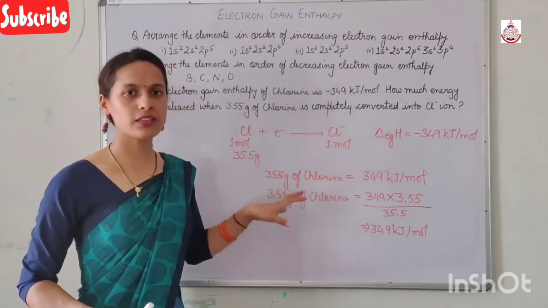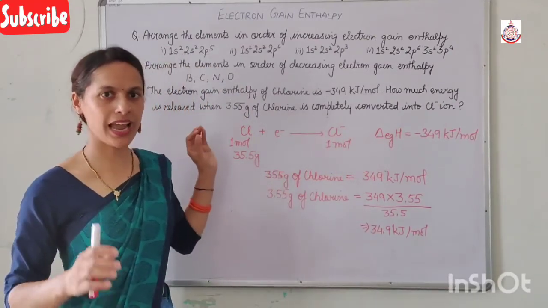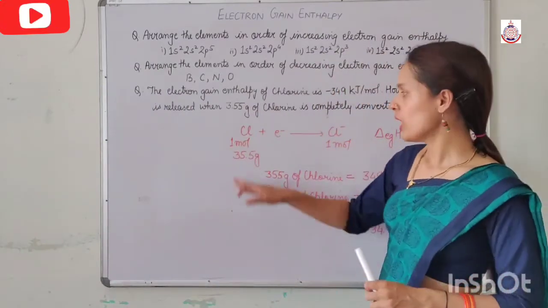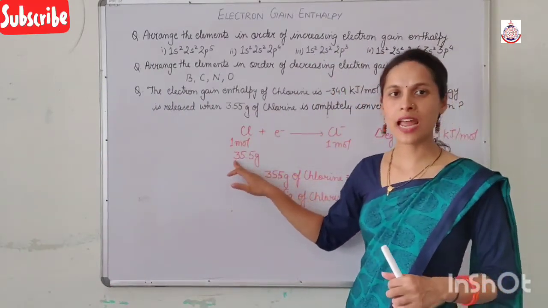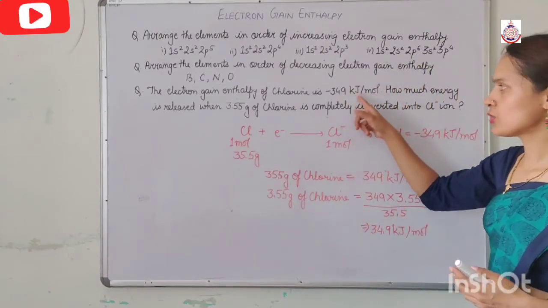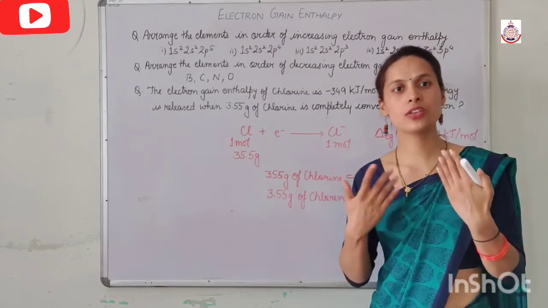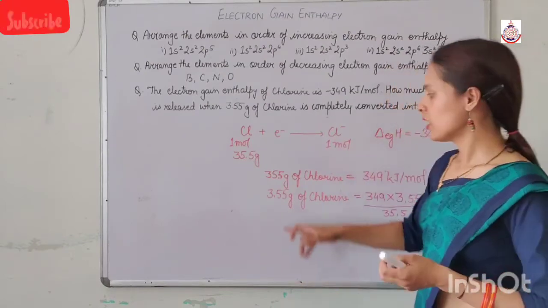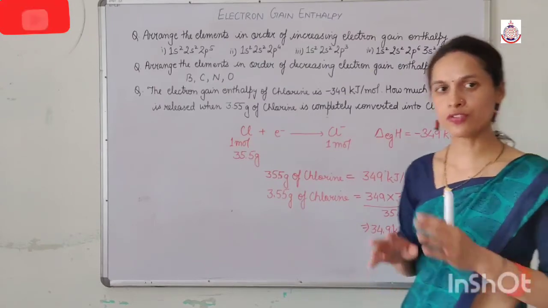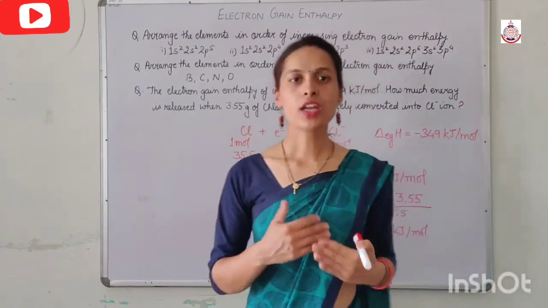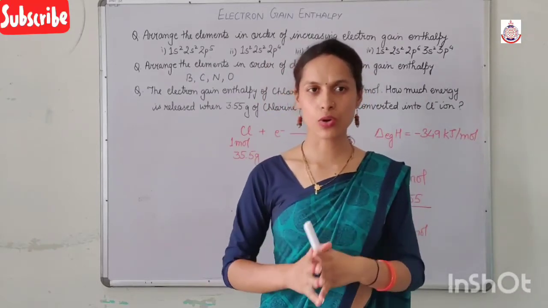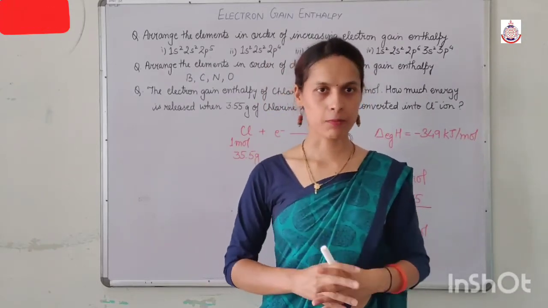Clear? The question is based on the mole concept. We have to know the mole concept, then only we can solve this question. So if 35.5 gram of chlorine atoms release 349 kilojoule of energy when converted into chloride ions, then 3.55 gram of chlorine releases this much amount of energy. So in this way, you can do the numericals as well as the conceptual questions based on electron gain enthalpy.